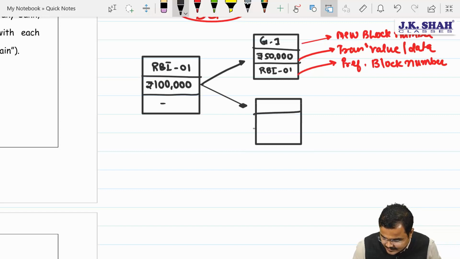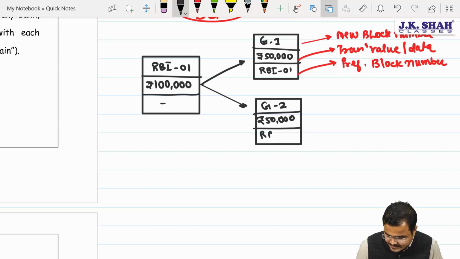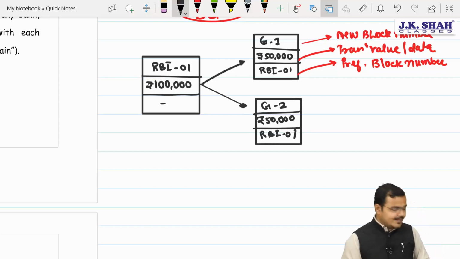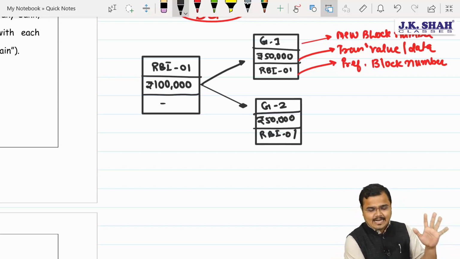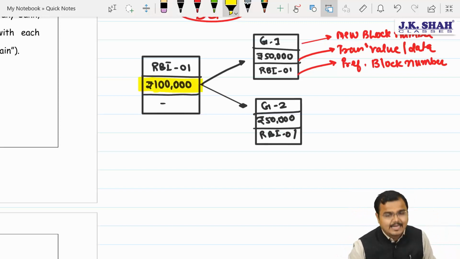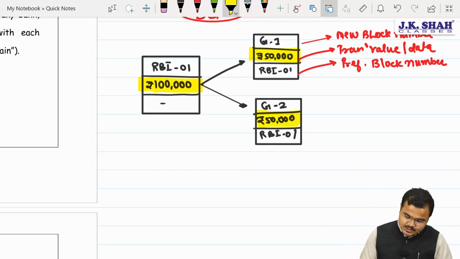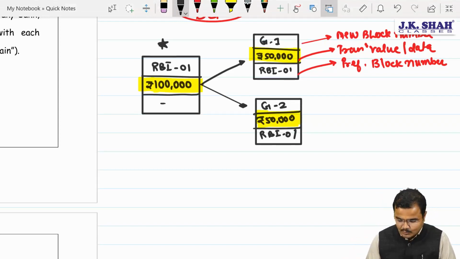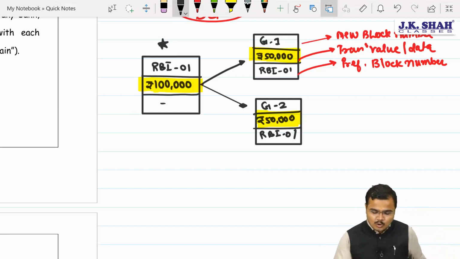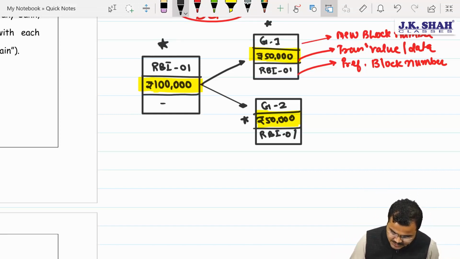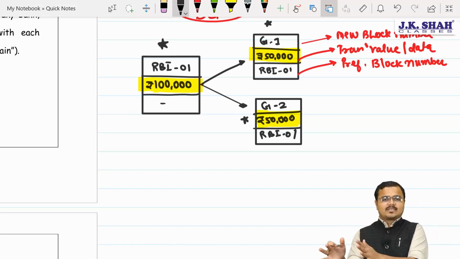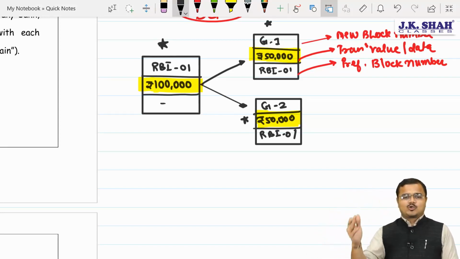Yes, Chartered. Containing how many details? Sir, 3. G2. Yes, sir. Amounting to rupees 50,000. Purely coming from RBI 01. Now, Chartered, remember very clearly that RBI 01 was containing the worth of 1 lakh. And the entire amount got what? Sir, completely distributed. So this block will now be finalized. No further modifications can be done into this block, and into this block also. If any modification is done, it will amount to what? Completely new blocks to be created.